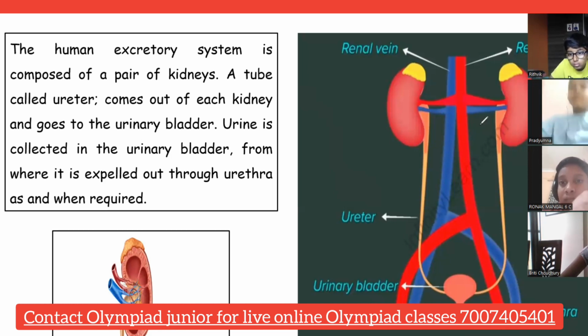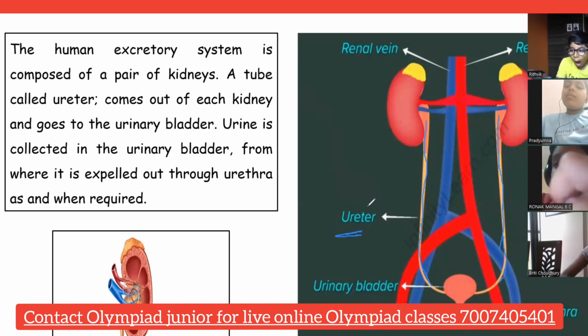Look at this. Here you can see there are two tube-like structures. Can you see them? These tube-like structures are connected to each kidney and they are called ureters. This is one ureter and this is the other ureter. So like the two kidneys, two ureters will be there.